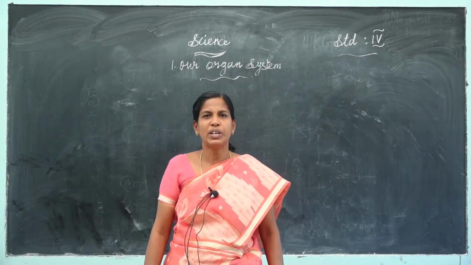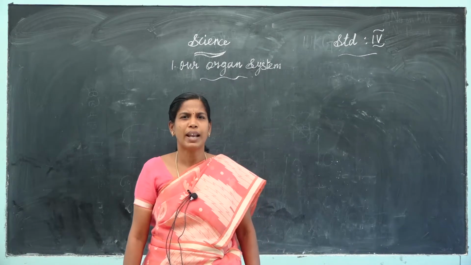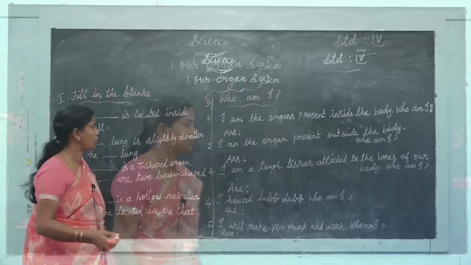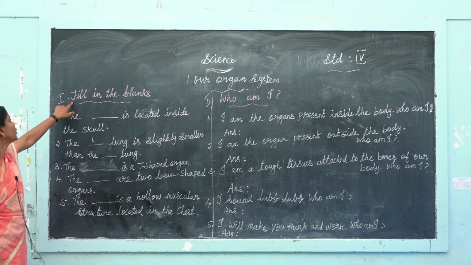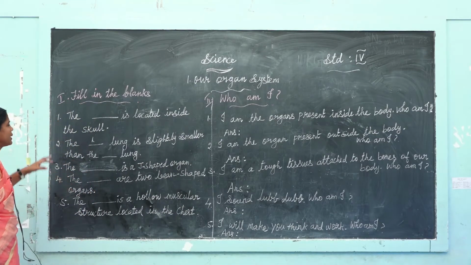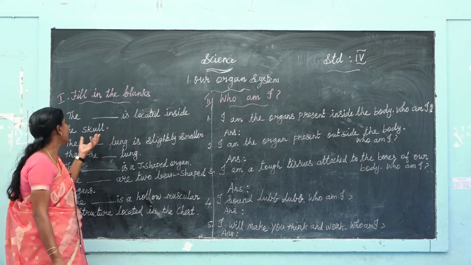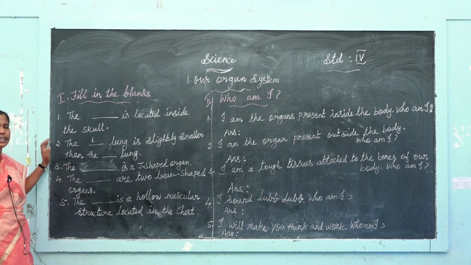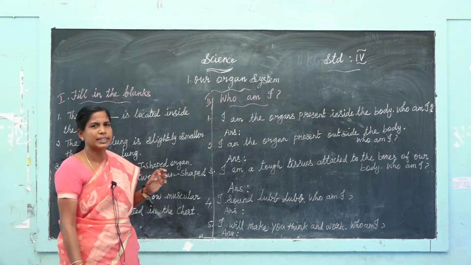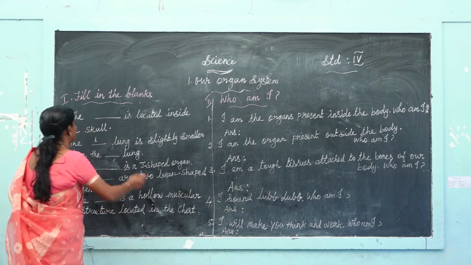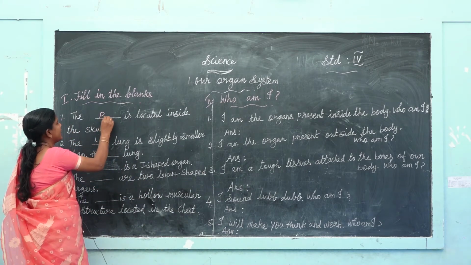Children, today we are going to discuss Lesson 1, one words and question answers. First of all, you learn the fill in the blanks. First one, dash is located inside the skull. The skull is located in the brain. Answer is brain.